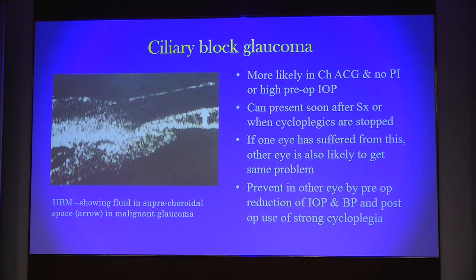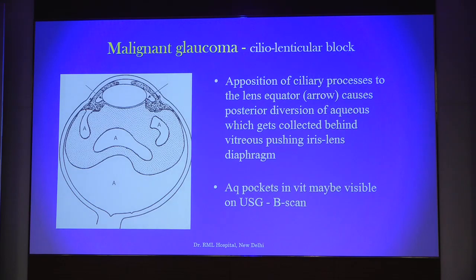So it is more likely in chronic angle closure glaucoma where no PI was done preoperatively, and it can present soon after surgery or when cycloplegics are stopped. If one patient has suffered from this, the other eye is also likely to have the same problem. This is very, very important. Prevent it in the other eye by using preoperative reduction of intraocular pressure as well as blood pressure, and postoperative use of very strong cycloplegia.